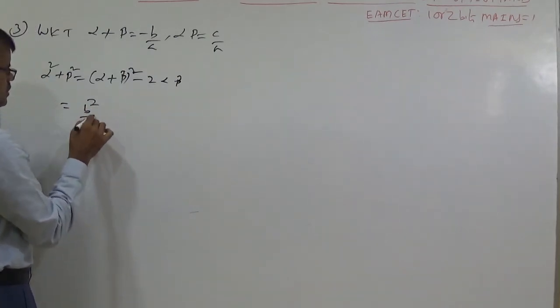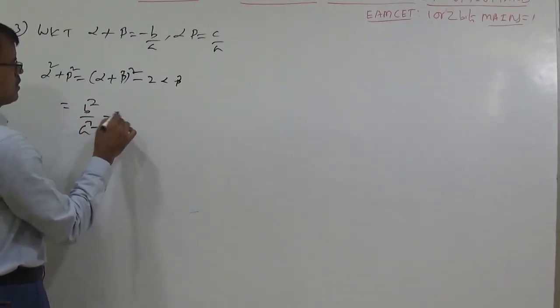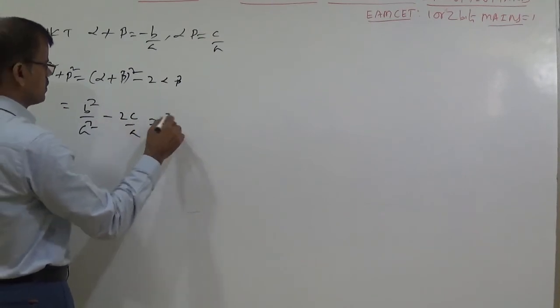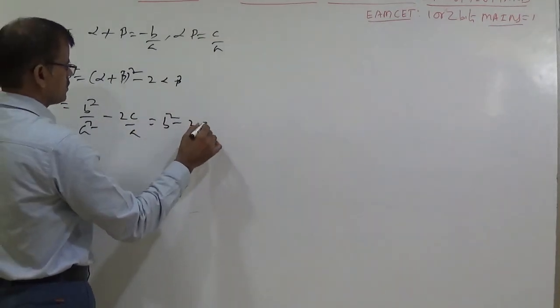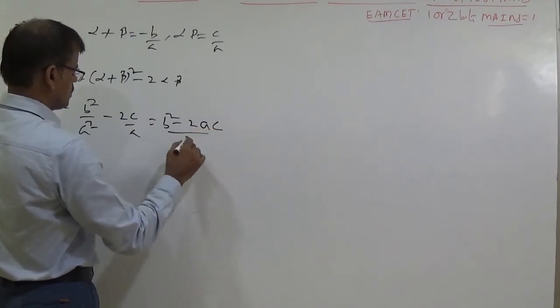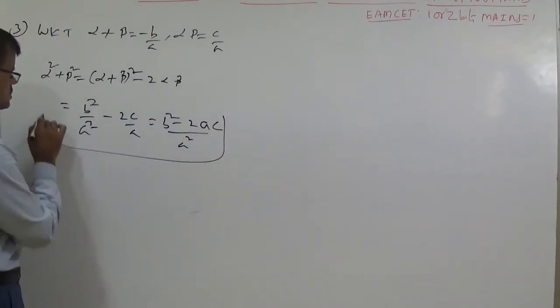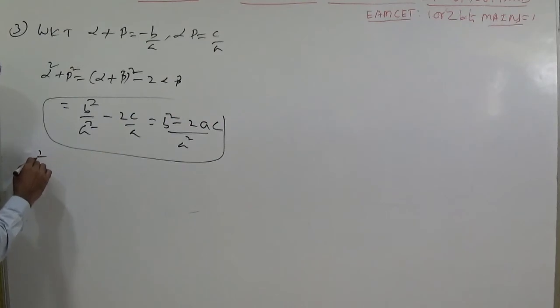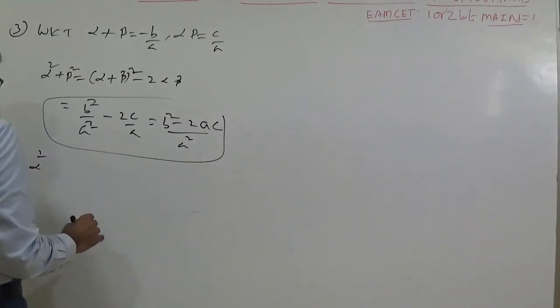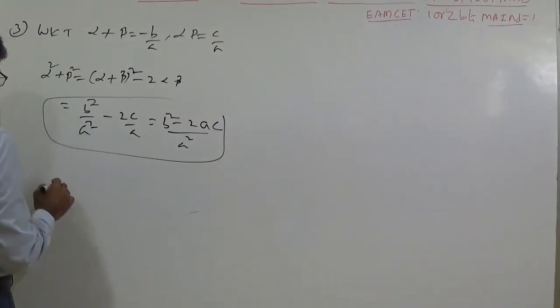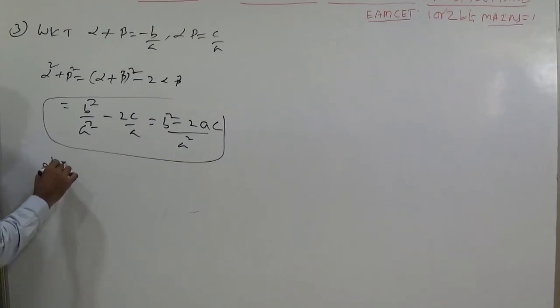So you can write this one as b square by a square minus 2c by a. You can write this one as b square minus 2ac by a square, which is the formula of alpha square plus beta square.